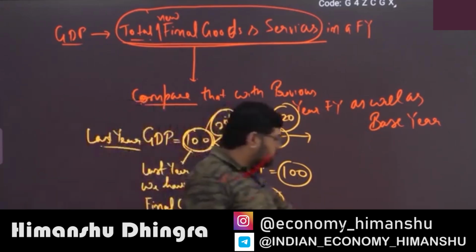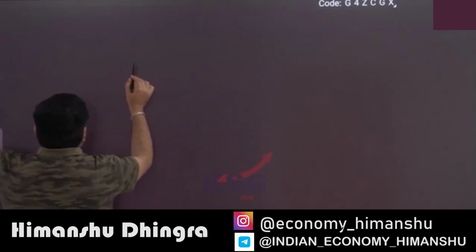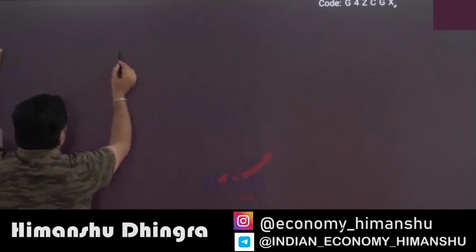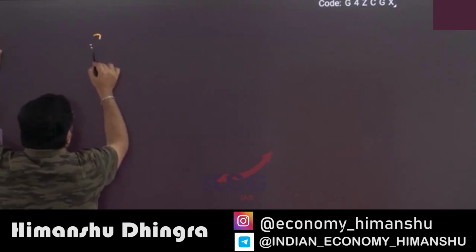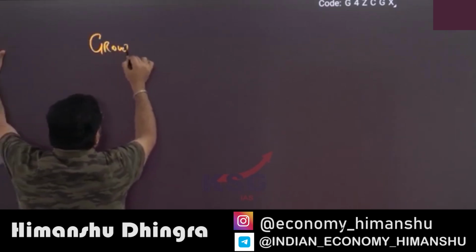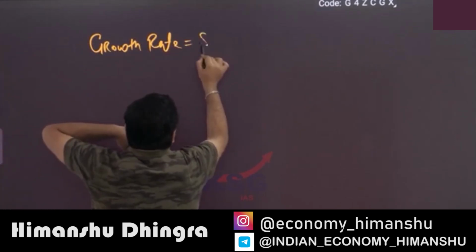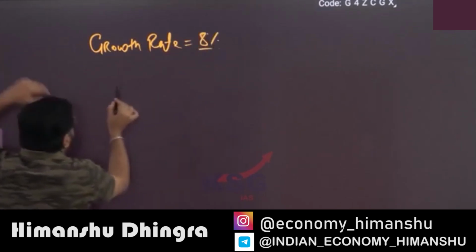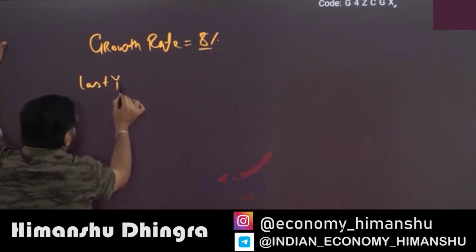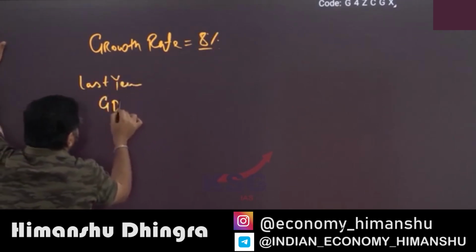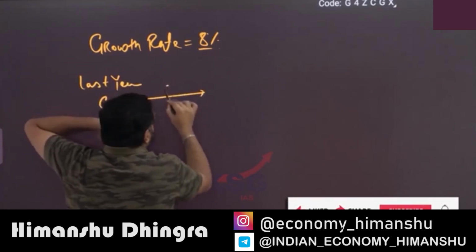You can also understand it this way: whenever a newspaper prediction comes that the economy will grow at a rate of, for example, 8%, it means whatever our last year GDP is, we will grow at 8%.